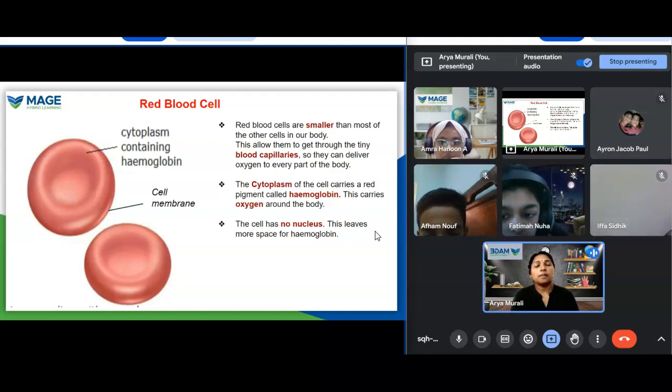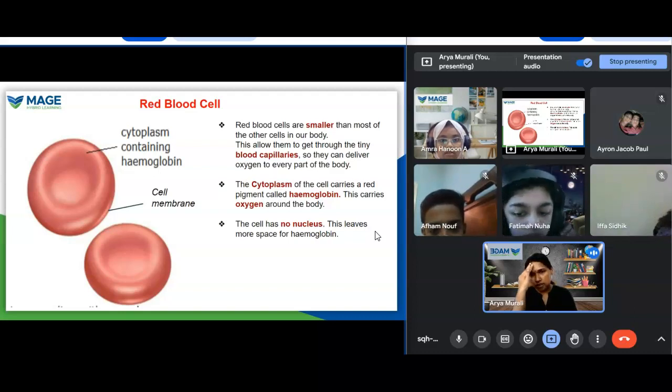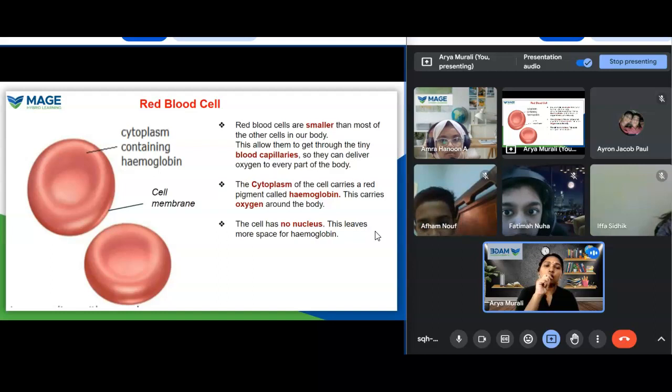Red blood cells or RBC are smaller than most of the other cells in our body. I told something about red blood cells, right? They do not have a nucleus actually. Somebody asked me, is there any cell that doesn't have a nucleus? So this is the cell. Red blood cells do not have a nucleus in it. Okay, let's see why it doesn't have the nucleus.